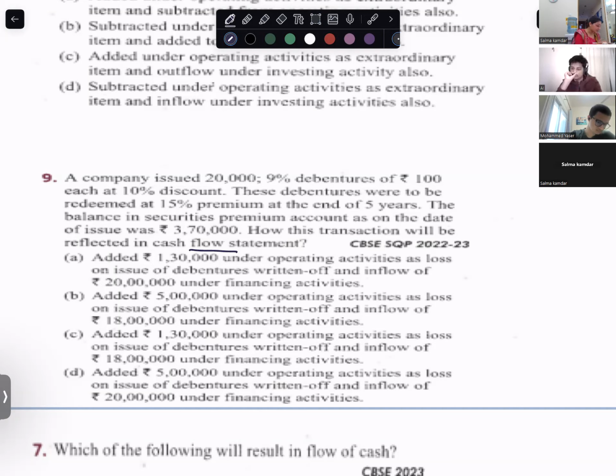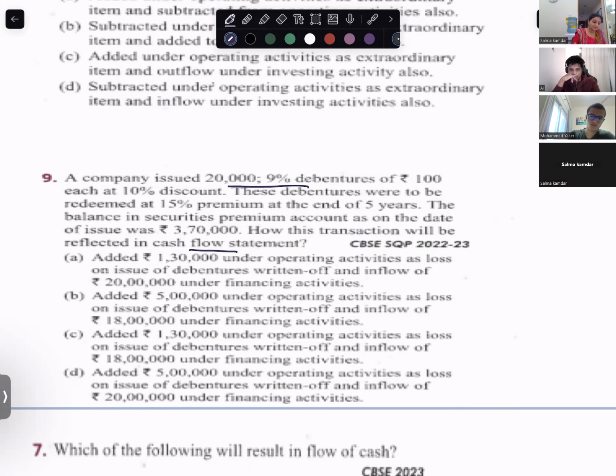Read the first transaction. A company has issued 20,000 9% debentures at a discount. So I am issuing debentures. Issue of debentures is which activity?